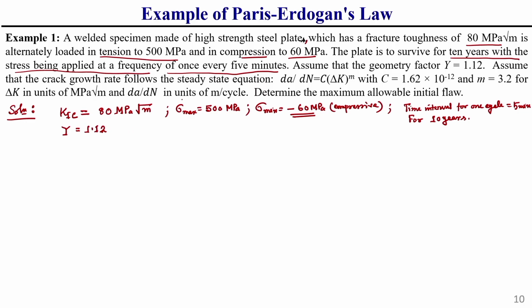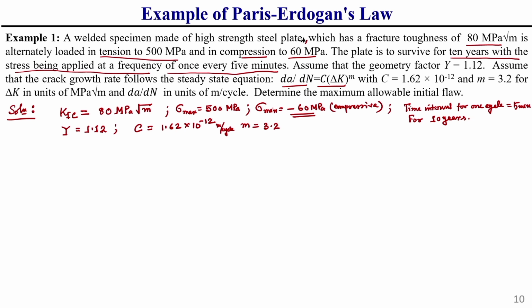And we also assume here it follows the steady state equation, that is Paris law, dA by dN = C (delta K)^m, where C is generally given as 1.62 × 10^-12, in meter per cycle, and m is equal to 3.2. These are the values given.